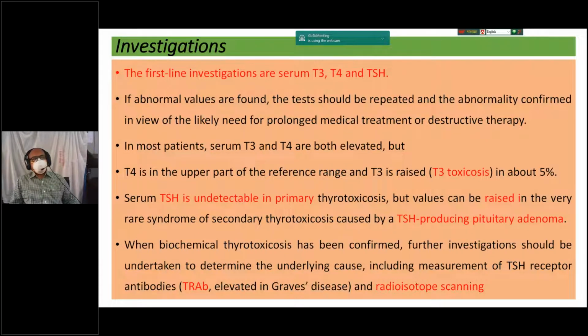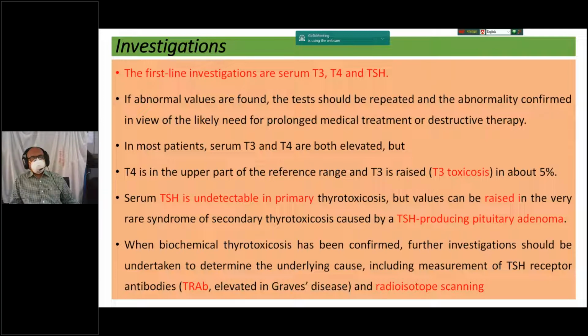If the patient is hyperthyroid, then subsequent other investigations. If abnormal values are found, the test should be repeated and abnormality confirmed, in view of the likely need for prolonged medical treatment or destructive therapy. So repeated investigation is needed. Serum T3, T4 are elevated, but sometimes patients have T3 thyrotoxicosis. Do you understand? T3 thyrotoxicosis means only triiodothyronine will be raised, but the other hormones are within the normal reference range, and TSH will be reduced.